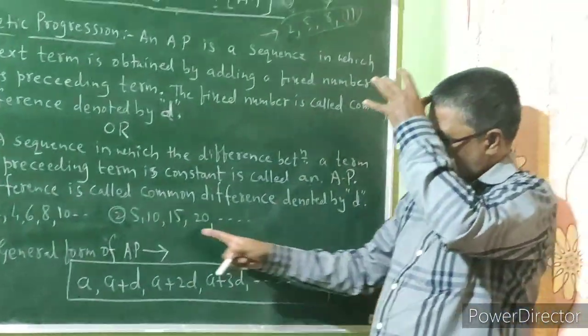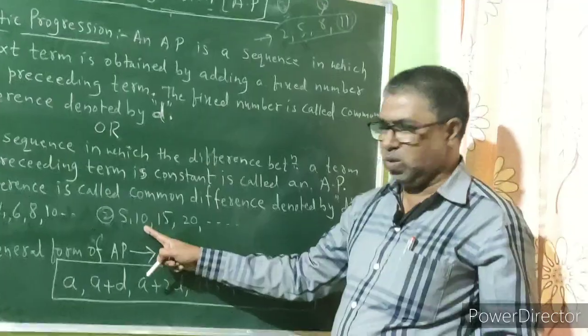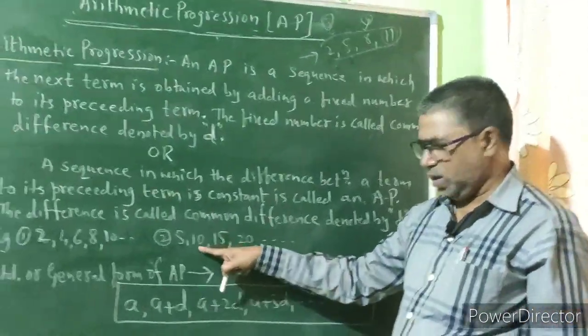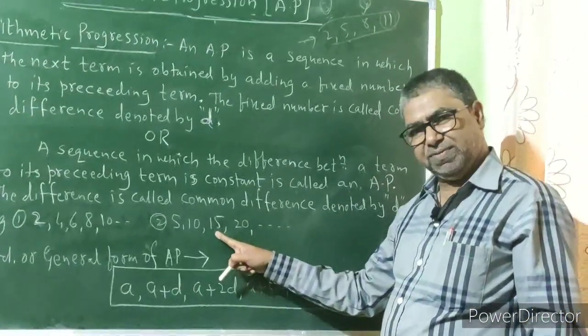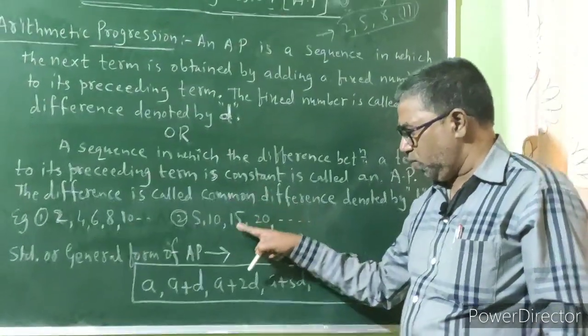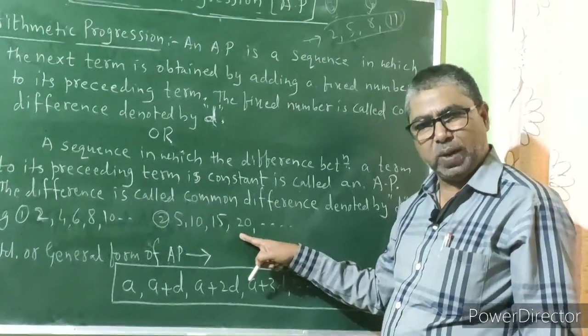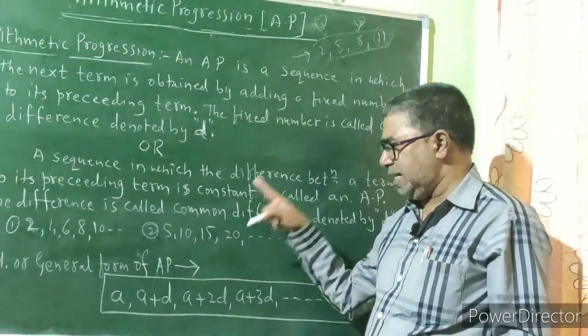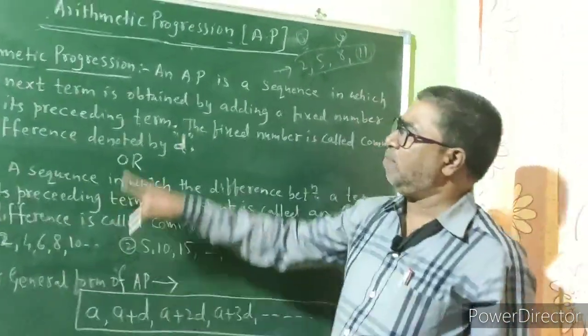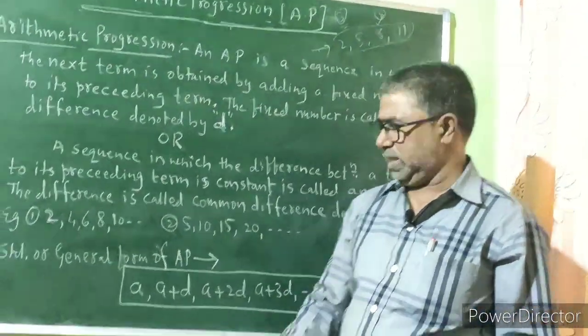In the same way, if you add 5 to 5 you will be getting 10. If you add 5 to 10 we will be getting 15. If you add 5 to 15 we are going to get 20. So it means that this is also an example of arithmetic progression.